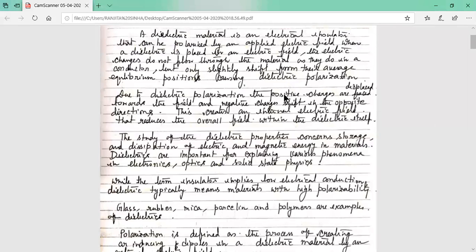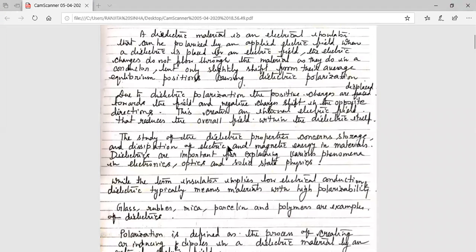Due to dielectric polarization, the positive charges are displaced towards the electric field, and the negative charges shift opposite to the electric field. So if the dielectric material is placed in an external electric field, then the positive charges are displaced in the field direction and the negative charges shift in the opposite direction. This creates an internal electric field that reduces the overall field within the dielectric itself.